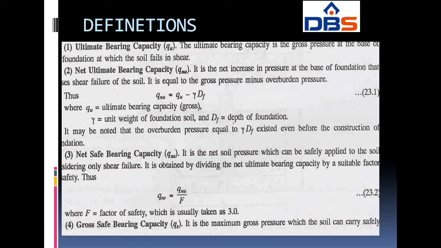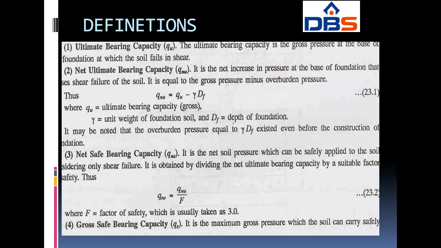Next one, net safe bearing capacity. It is QNS: N for net, S for safe. QNS is equal to QNU by factor of safety. So if you want to calculate the QNS, you have to calculate QNU. These formulas are related to each other. So QNS is equal to QNU by factor of safety.